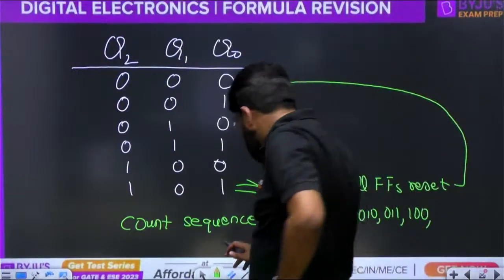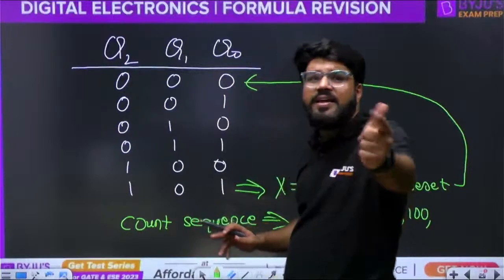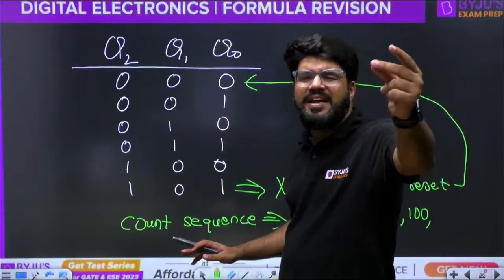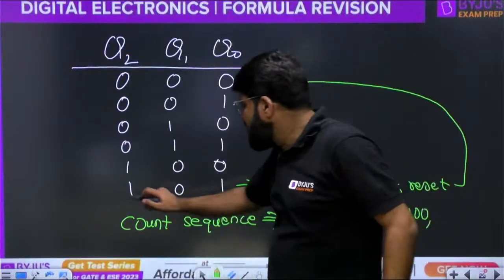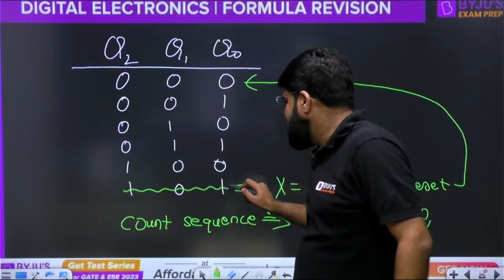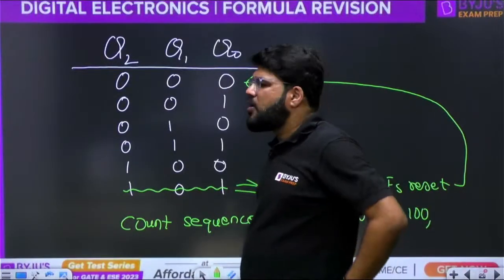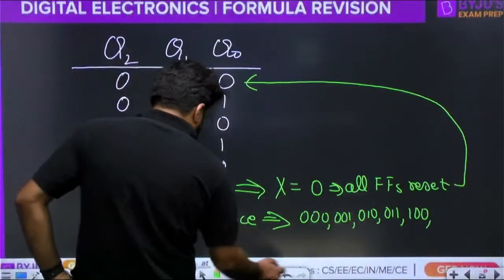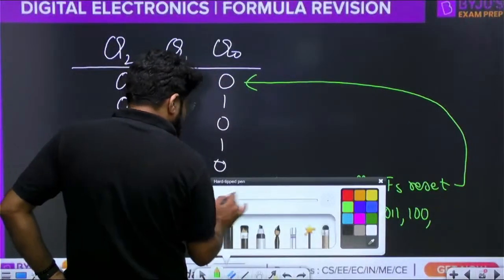That means this state will appear and vanish away. आएगा जाएगा पता ही नहीं चलेगा, just a blink of a moment. So we will not count it as a valid state. Are you getting it? We will not count this as a valid state.